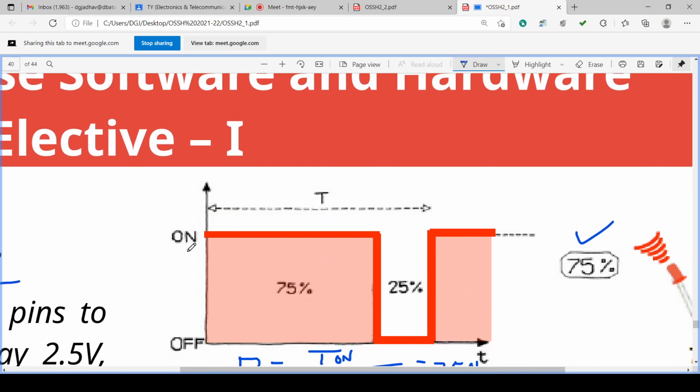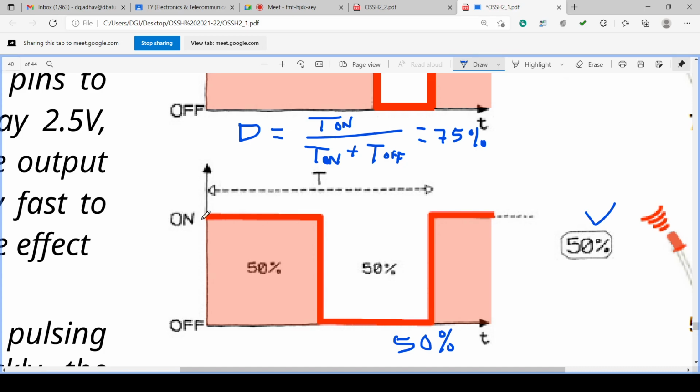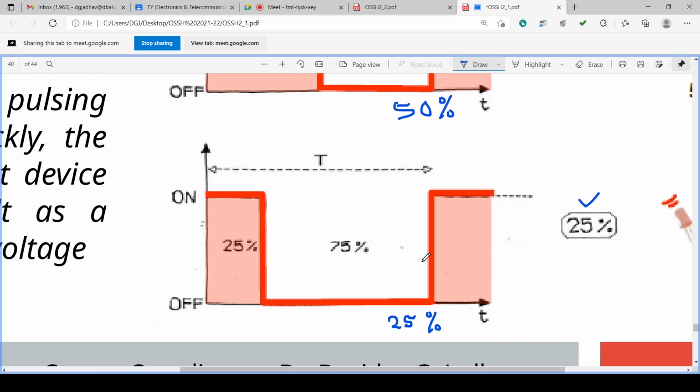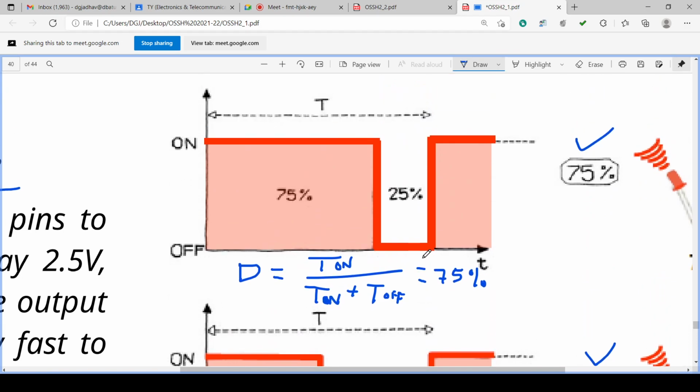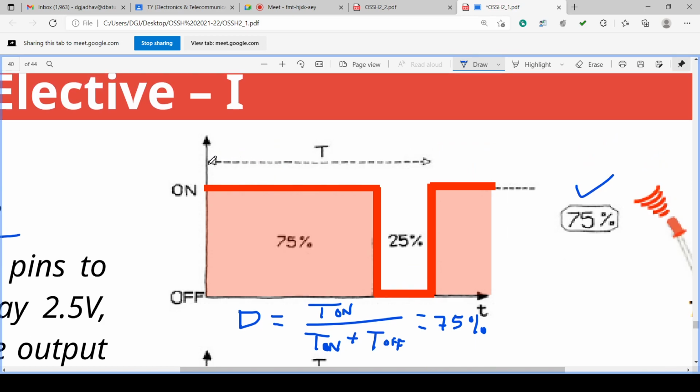Now, what is on and off? Off is 0 and on is 5 volt. So what the microprocessor is doing is keeping the time period capital T constant and making that particular single pin on for some time duration and off for some time duration during that capital T. And this is the pulse width modulation.